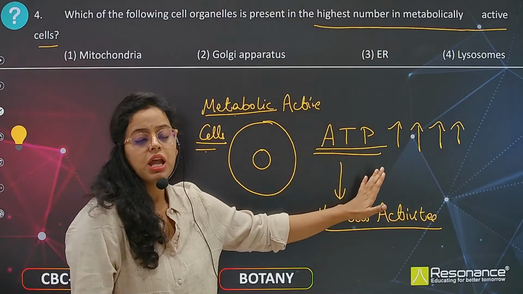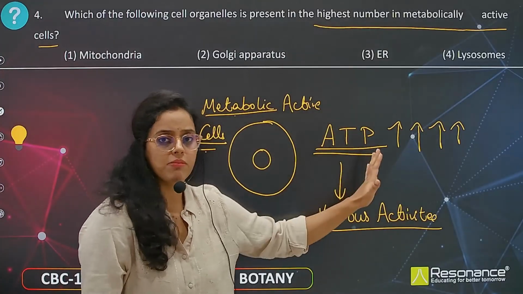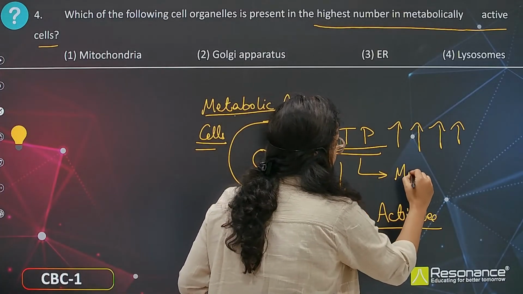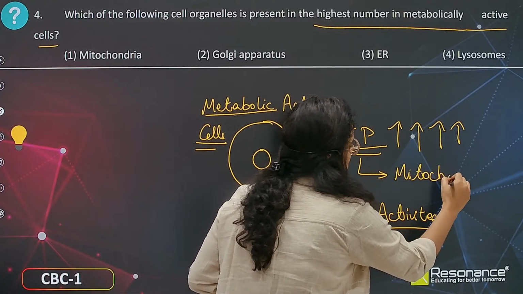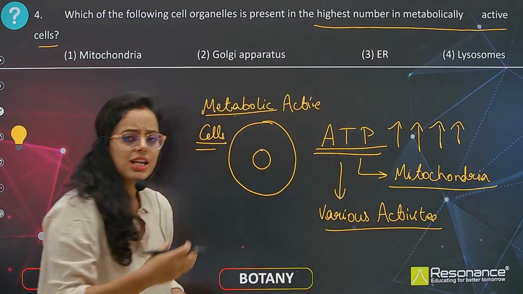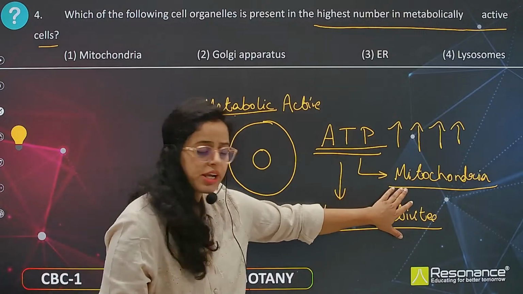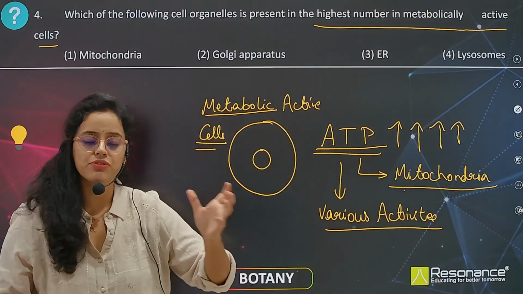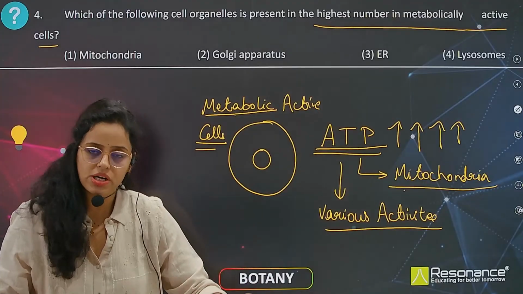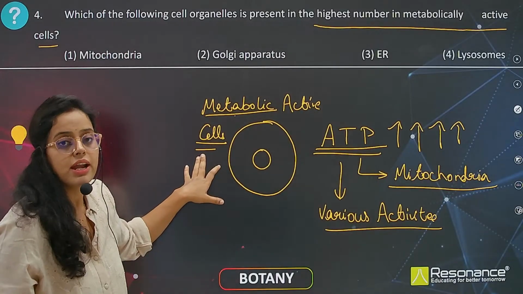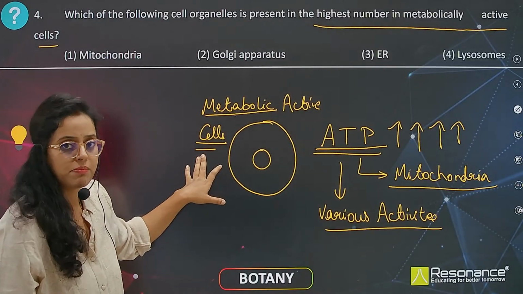of ATP. And where is ATP formed? ATP is formed in mitochondria. So mitochondria is called the powerhouse of the cell. You must have learnt in your earlier classes also that mitochondria is the one which forms the ATP. That is the reason it is called the powerhouse of the cell. So more mitochondria, more ATP generation and more activity that a metabolically active cell can perform, right?